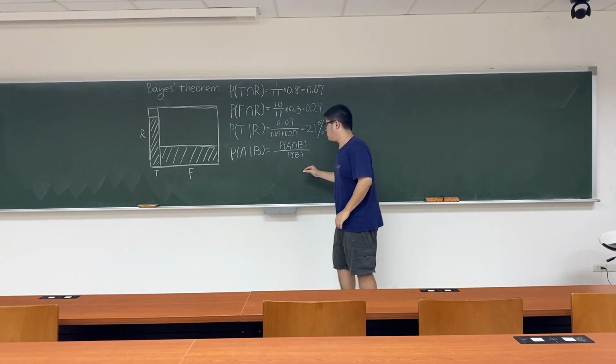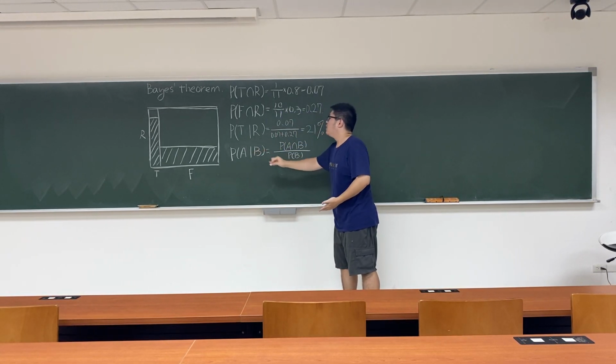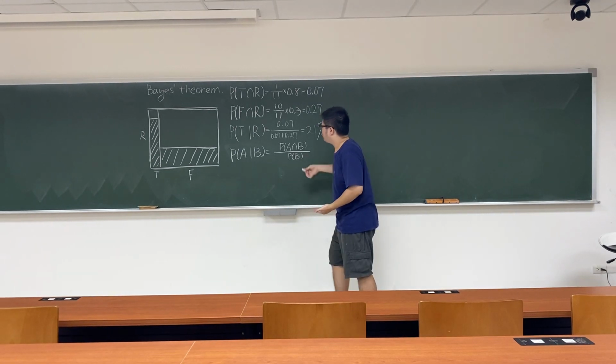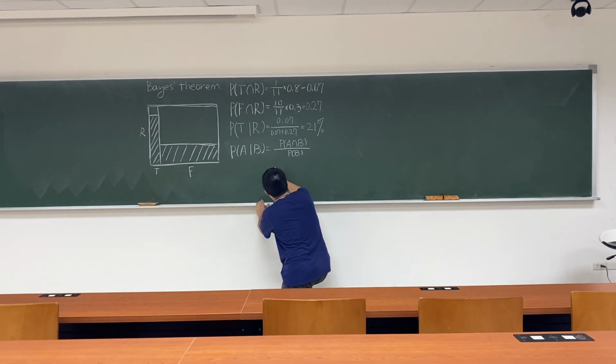What does this equal to? Since we don't know the probability of B, we only know it after the calculation, so we extend it.